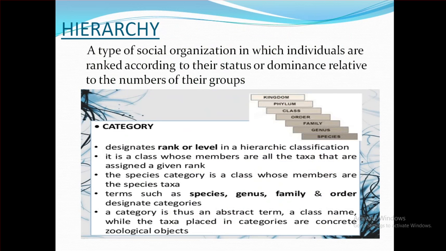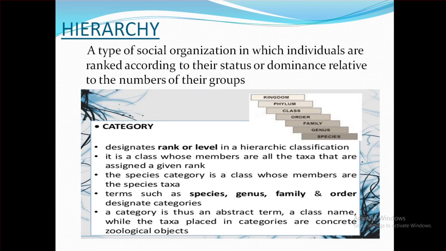We can define it as a type of social organization in which individuals are ranked according to their status or dominance relative to the number of their groups. Hierarchy refers to taxonomic classification of living organisms in successive levels of complexity.